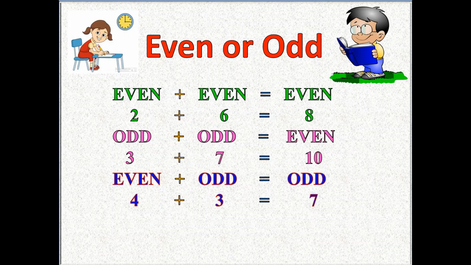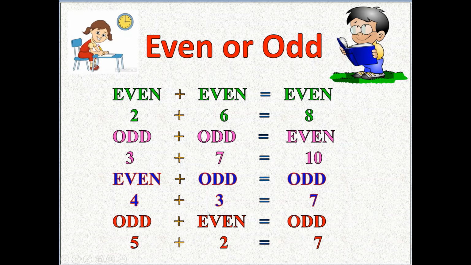Now even plus odd is equal to odd. For example, 4 plus 3 is equal to 7. So the 7 is an odd number, the 4 is an even number and the 3 is an odd number. Now odd plus even is equal to odd. So 5 is an odd number, 2 is an even number and 7 is an odd number.